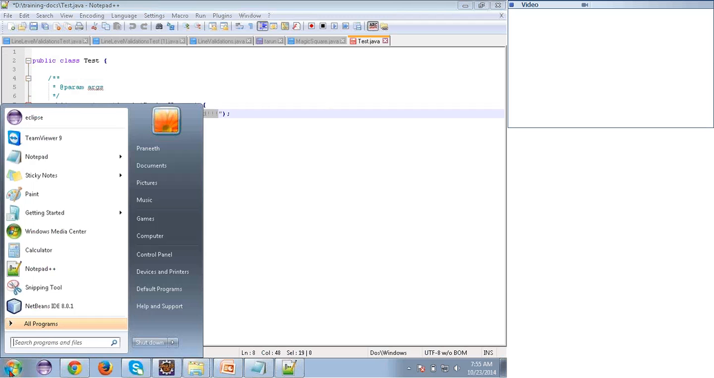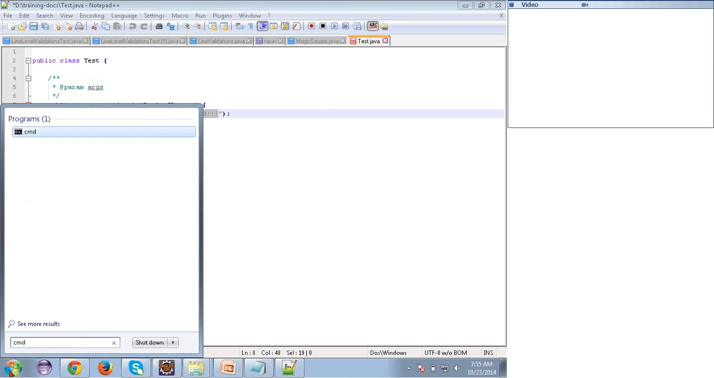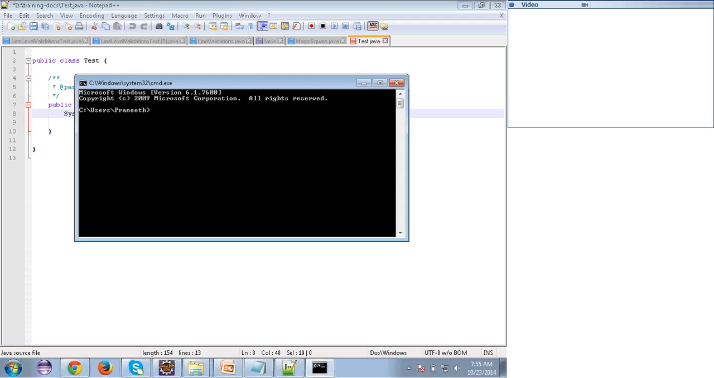So see here what I'm going to do. I'm opening the command prompt. Just a second.